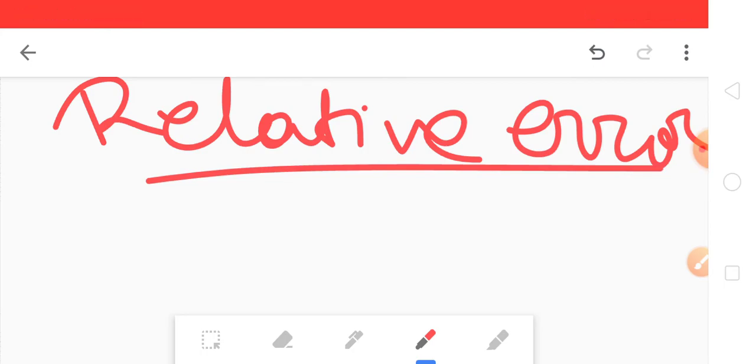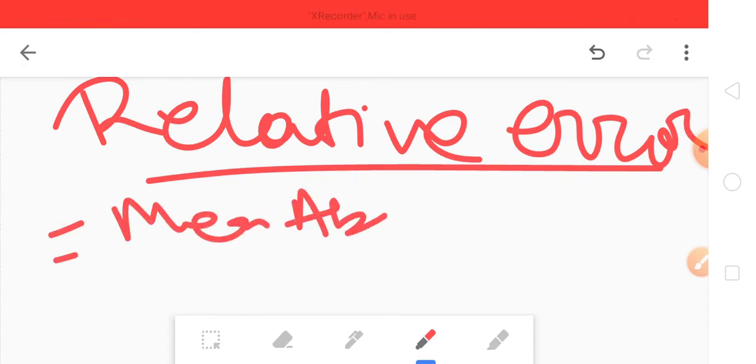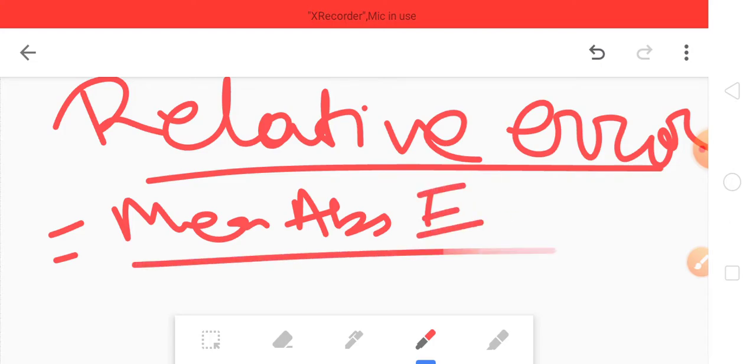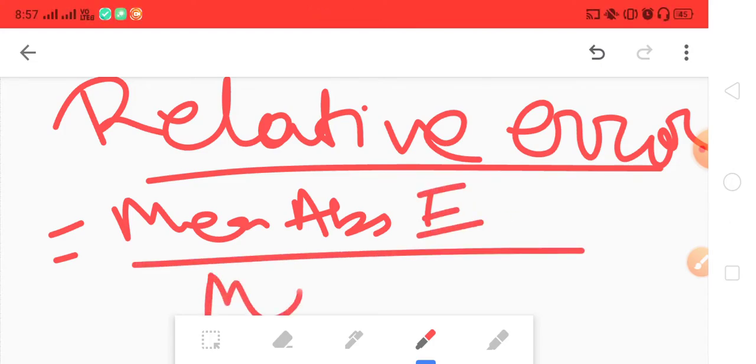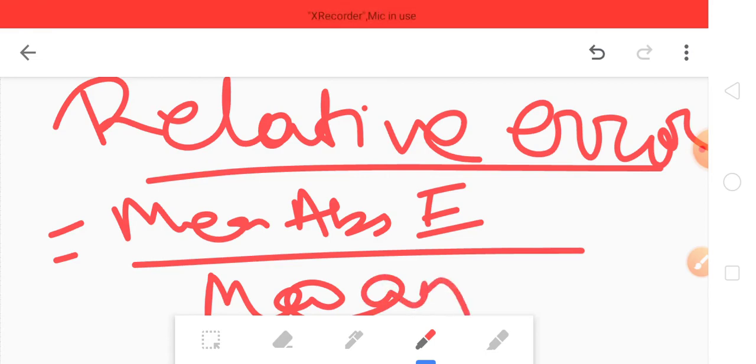Relative error is very easy. It's just the mean absolute error divided by the mean value. That's it. It's really very easy.